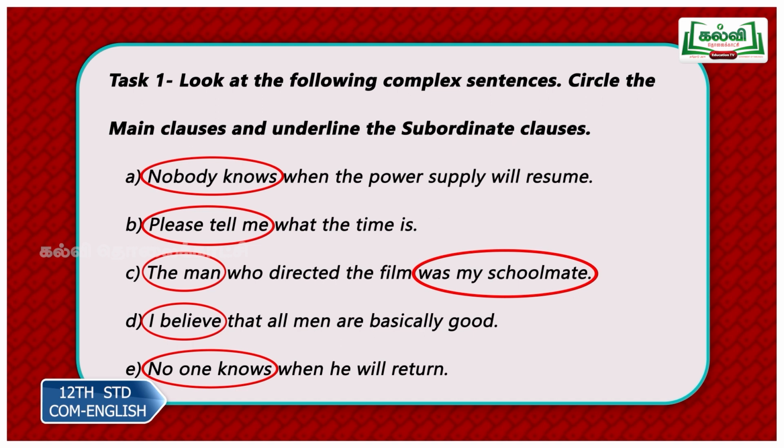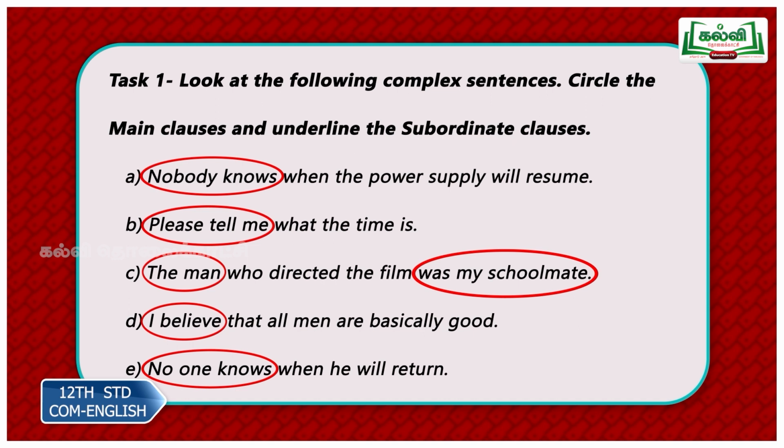It is was my schoolmate. So combine these: the man was my schoolmate. You get complete meaning here. So that is your main clause. Now this part, who directed the film, follows the clause marker who. So take it together, and this is the incomplete part. This is your subordinate clause. Next sentence: I believe that all men are basically good. So I believe something. I believe, main clause.